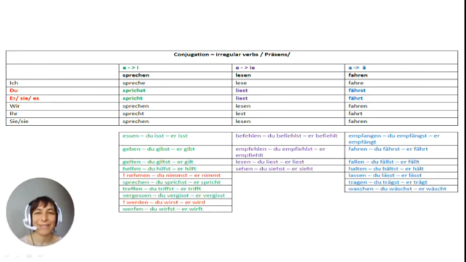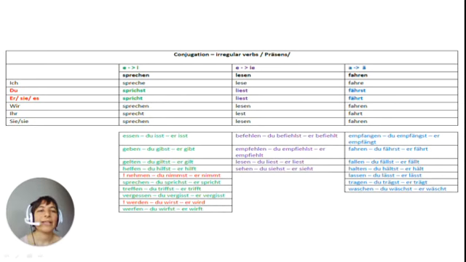Okay. The second group is when e changes to ie. For example, lesen. With lesen, we have ich lese, and in the second and third person, du liest, er, sie, es liest. Okay? Then plural forms are the same as with the regular verbs.